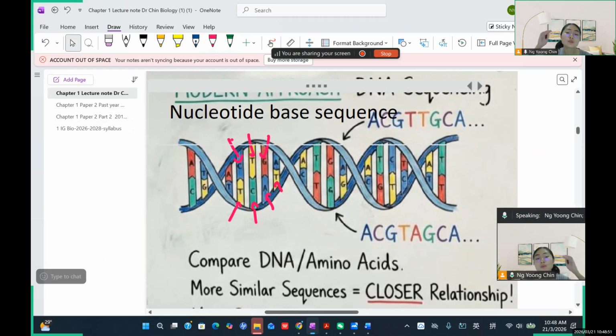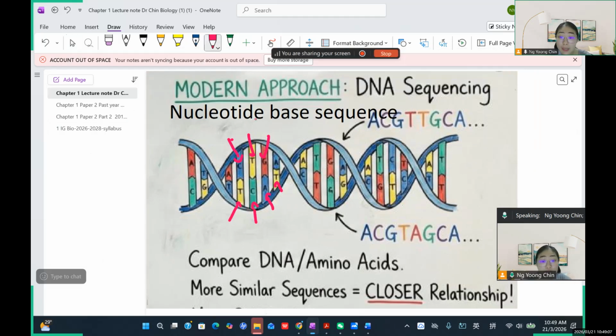So they will just give the order to the cell. That's why the cell can do its thing, for example, the cell can produce proteins or products. This is due to the DNA, okay? The DNA asks them to do this. So inside DNA, there is a lot of genetic information in the form of the nucleotide base sequence. You can see here is a nucleotide base sequence, like A, T, C, G.